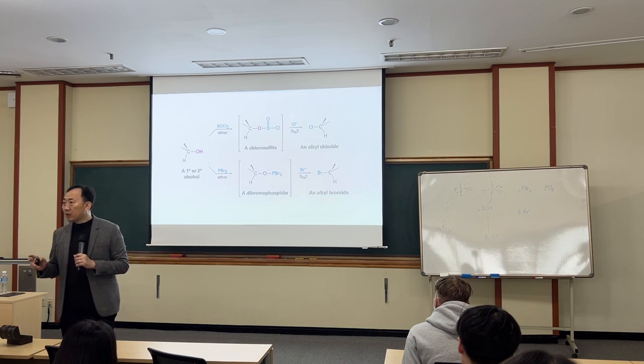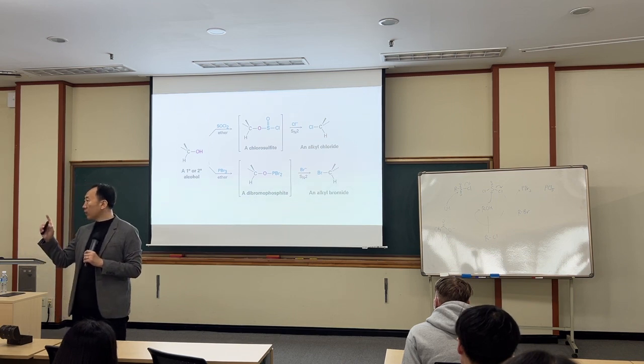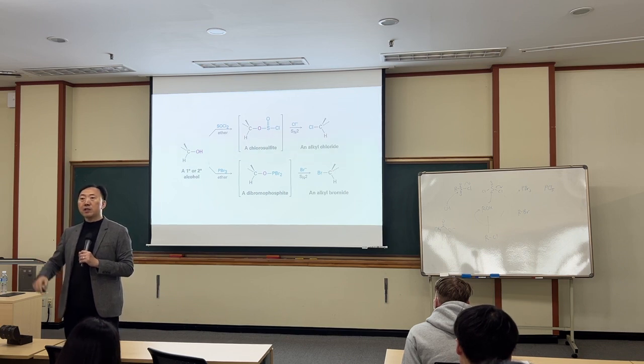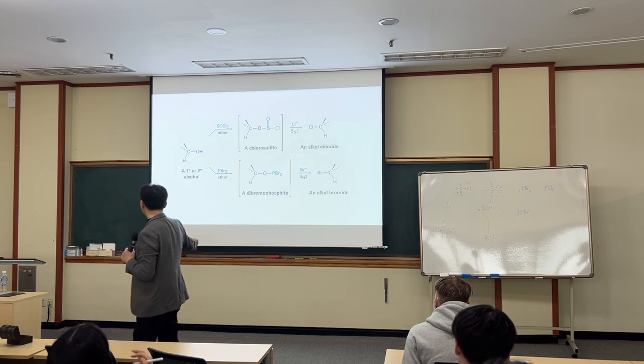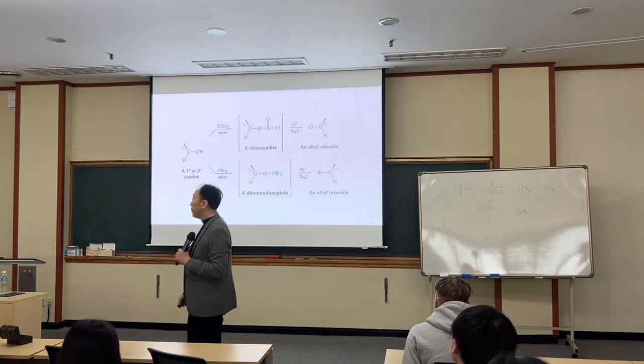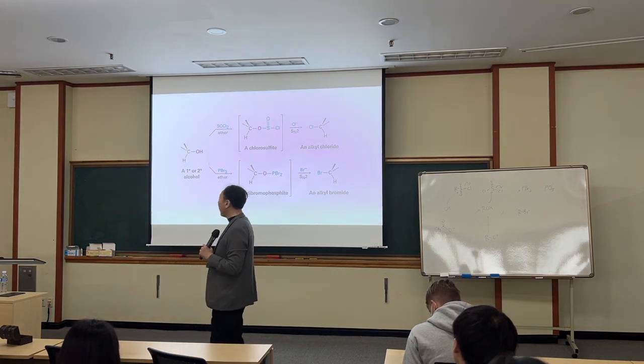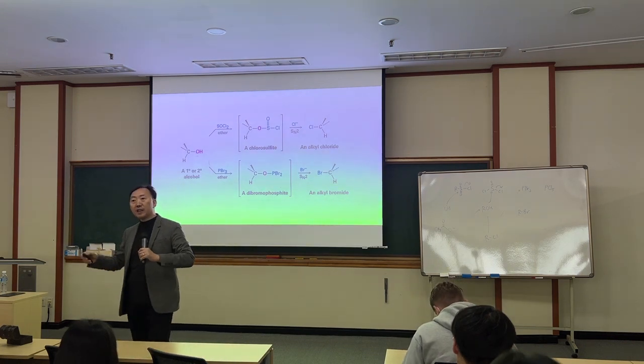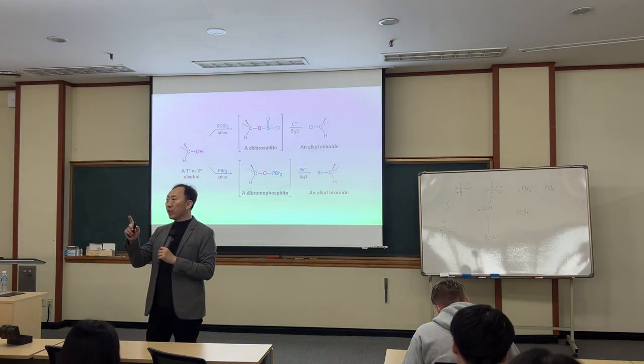It's inverted. Why? There is one SN2 reaction. In situ, the intermediate is unstable. That's why you cannot isolate this intermediate. If you put these reagents, you get alkyl halide from alcohol. That alkyl halide is an inverted alkyl halide. One SN2 reaction happened.